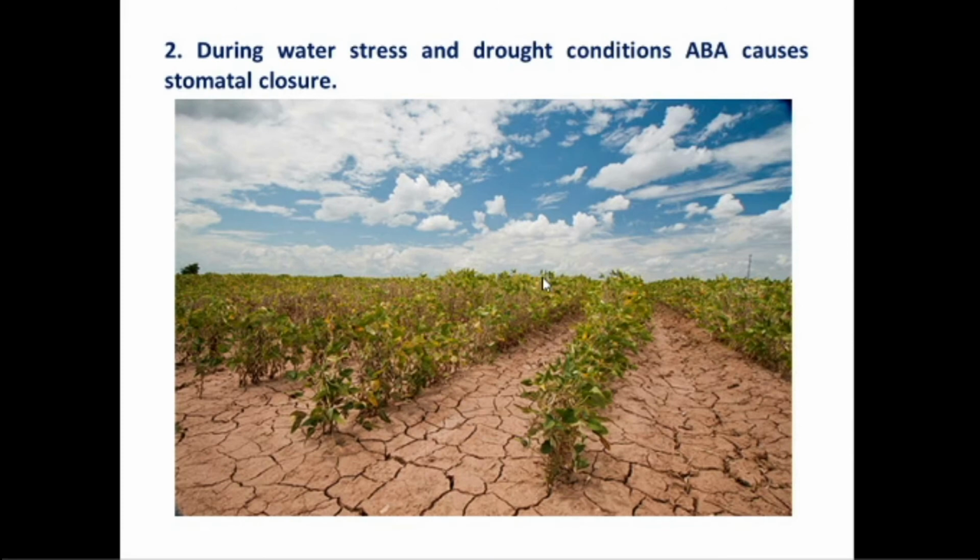During water stress and drought conditions, abscisic acid causes stomatal closure. When the plant finds an insufficient amount of water or drought condition, it will produce abscisic acid. This hormone causes the stomatal closure to control the transpiration process, that is, loss of water. It closes the stomata and utilizes the water which is available in the xylem vessels only for the plant's metabolic activities. So, abscisic acid is involved in control of transpiration by stomatal closure.